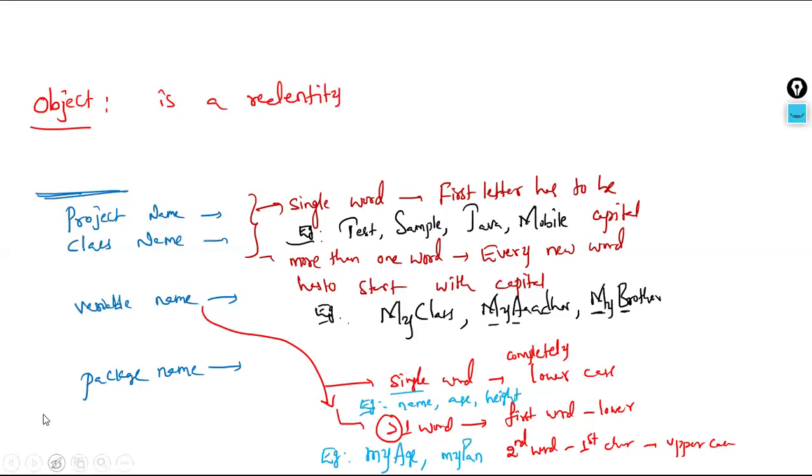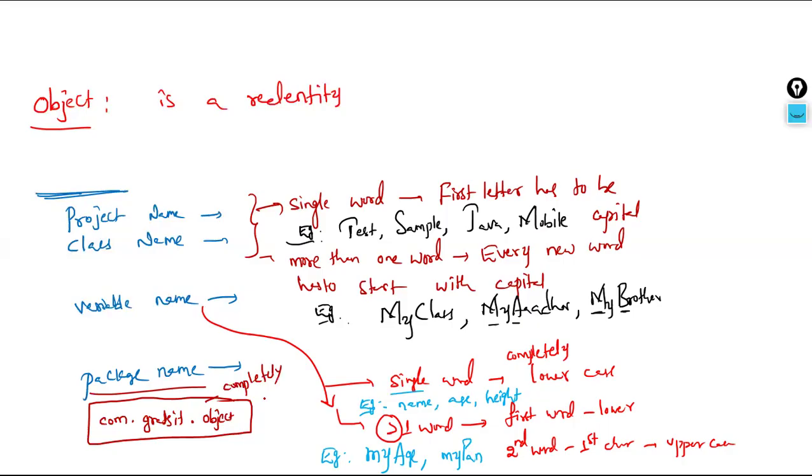For the package name, nothing is a capital letter; everything is in lowercase letters only. For example, com dot, then the company name, say Grads IT, then dot, then the current concept name, say object. It's not a keyword. So this is how we give package names, completely in lowercase letters.